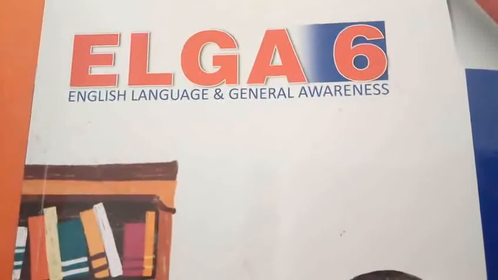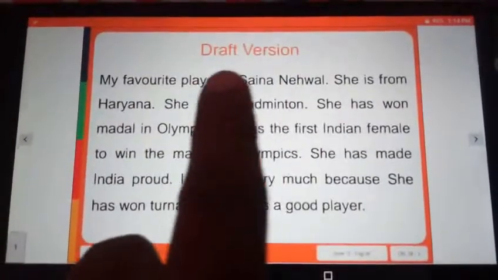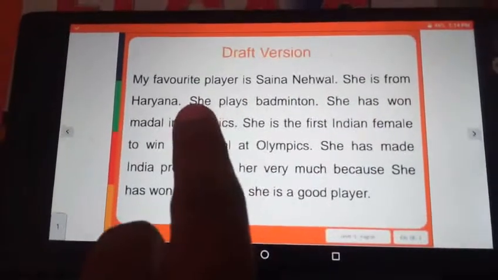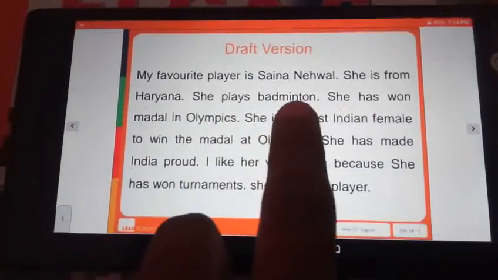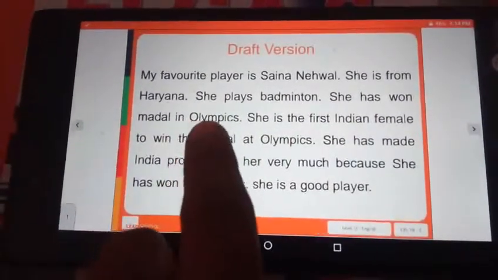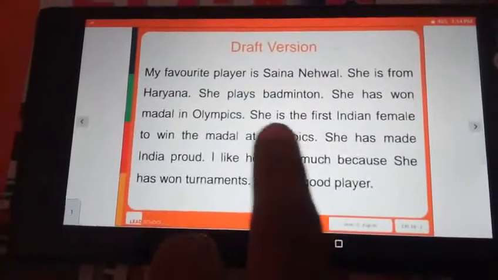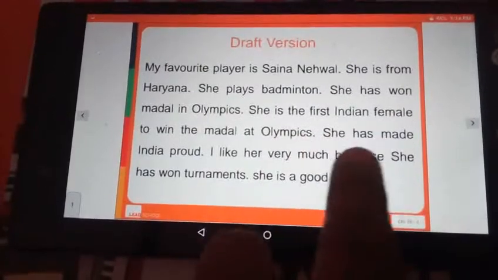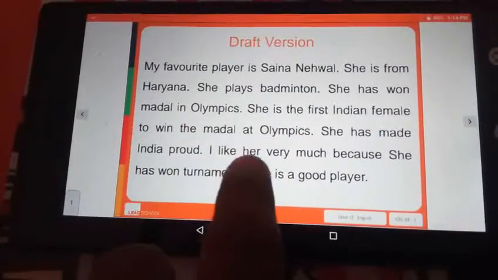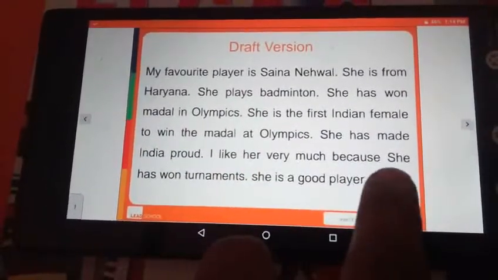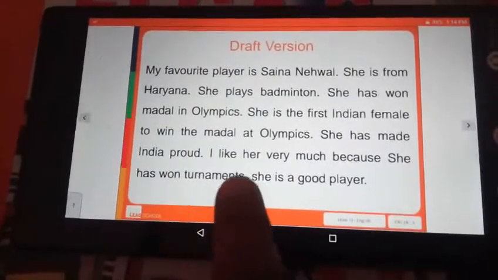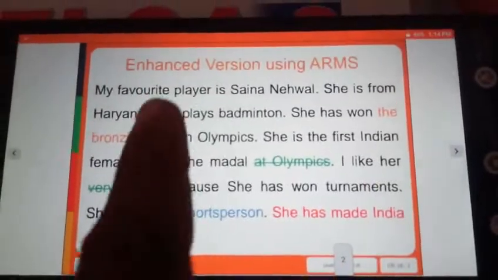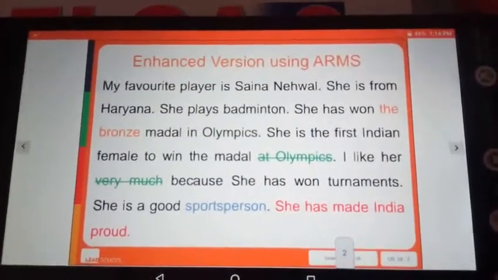Now I will read this. My favorite player is Saina Nehwal. He is from Haryana. She plays badminton. She has won a medal in the Olympics. She is the first Indian female to win a medal at the Olympics. She has made India proud. I like her very much because she has won tournaments. She is a good player, right? To enhance it, we have to use our ARMS structure.